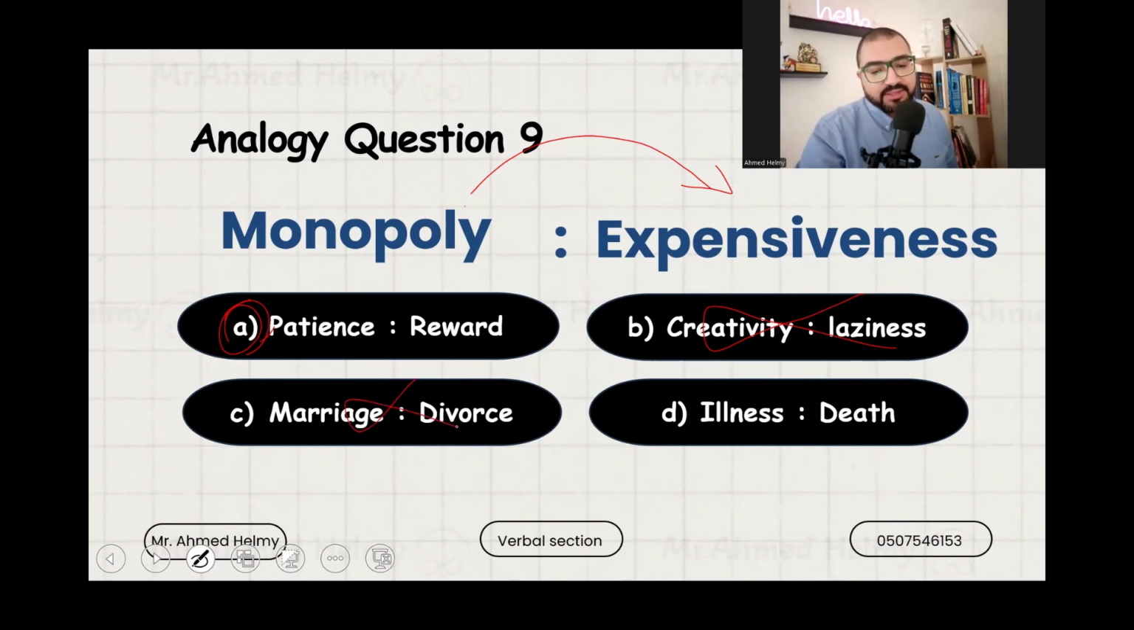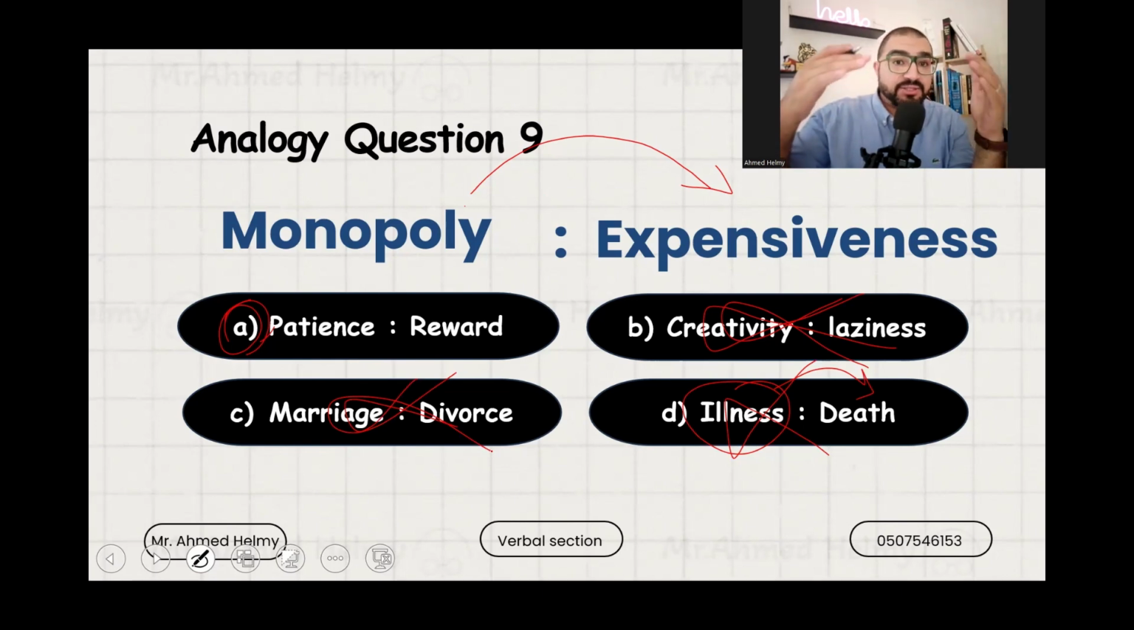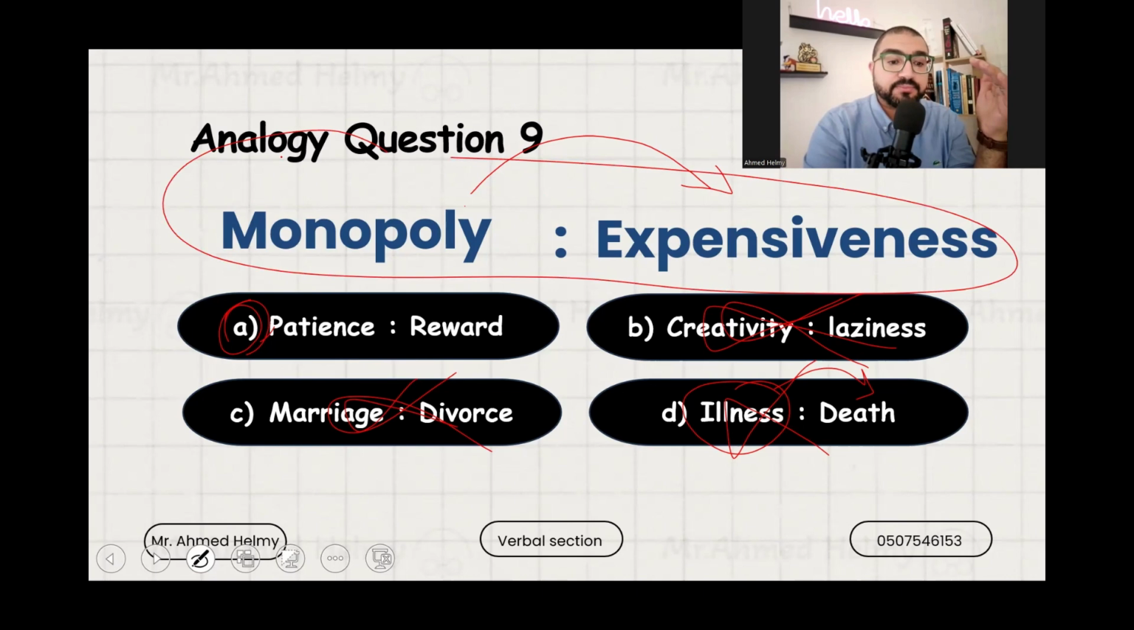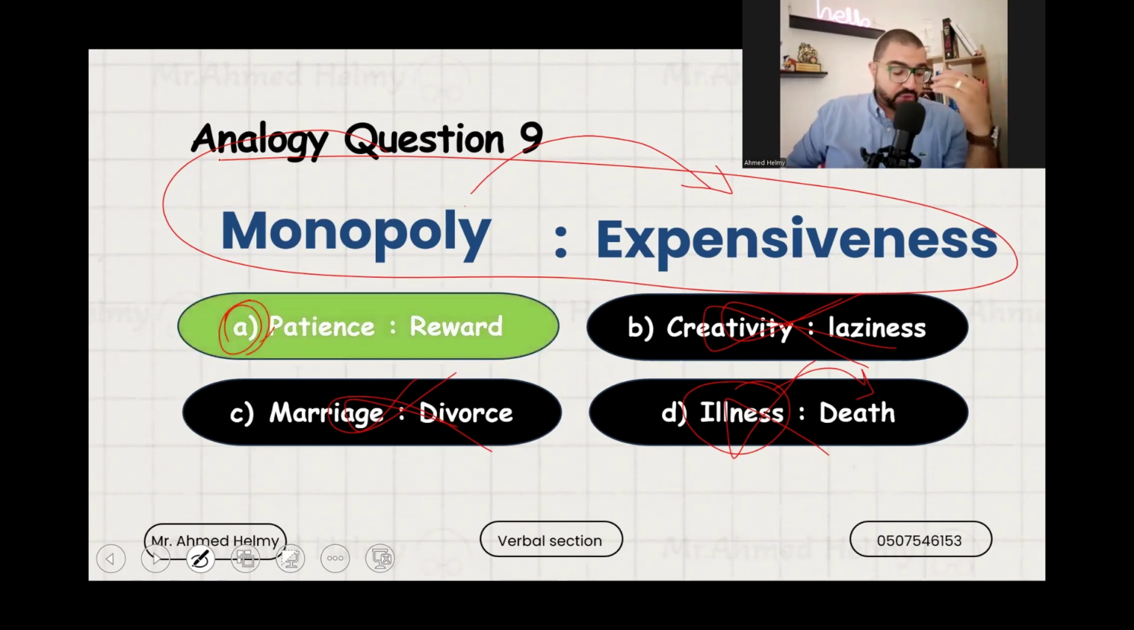Okay. And then we have illness and death. So illness leads to death. Not in every case, right? So this one is wrong. This one is wrong. And this one is wrong. You see? Getting to know the correct answer through reading the choices and trying to make a connection between the choices that I have and the main pair. If it's not related to the main pair, it's wrong. And then you are left with one or two choices. It's the correct answer.